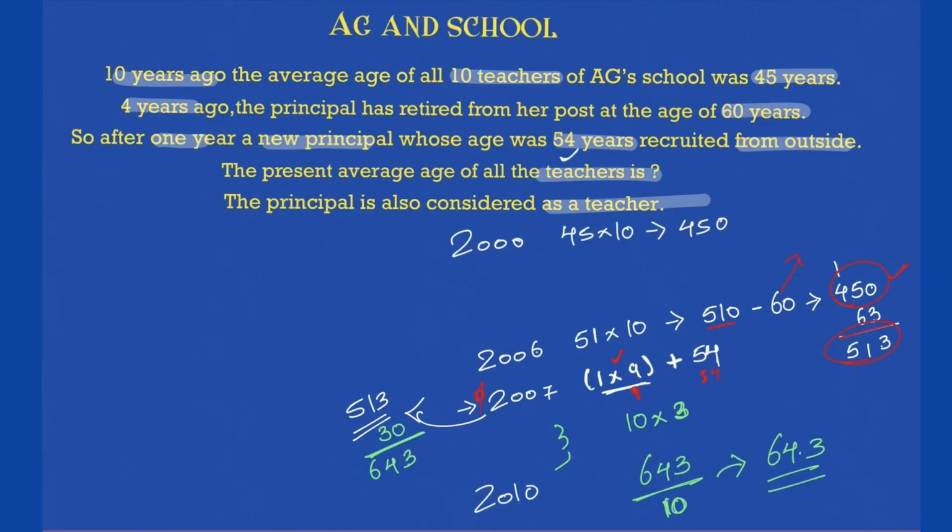Then I again see what will be the total age added in the next 3 years. So each of the teachers will add 3 years because we are moving on by 3 years. Okay, there are 10 teachers, so they will add 30, which is being added to 513, 643. Okay, 643 is the sum of age of all the 10 teachers. So average comes out to be 64.3. So just break the problem and move forward. What you're supposed to subtract, what you're supposed to add, and then see eventually how you can reach your answer.